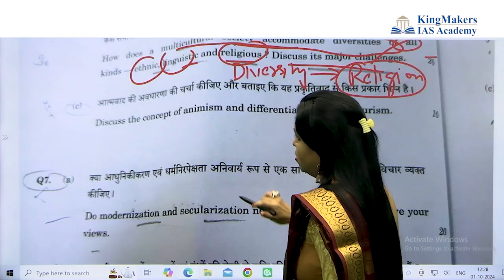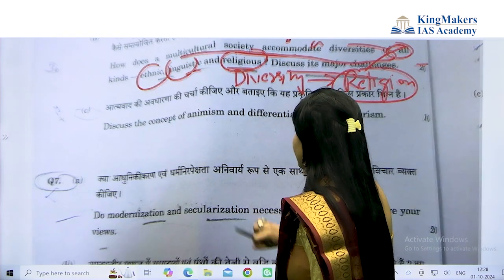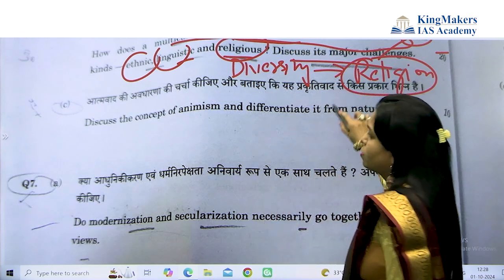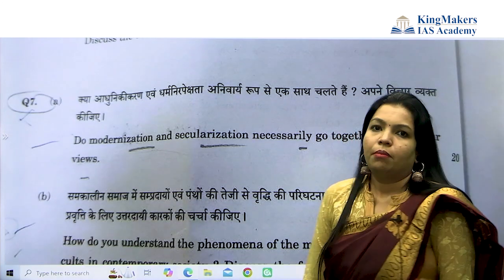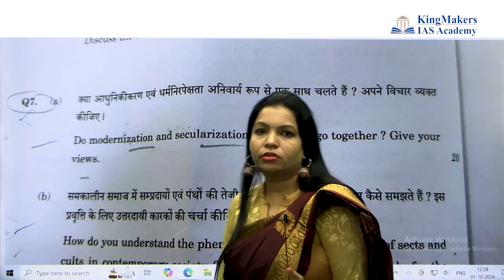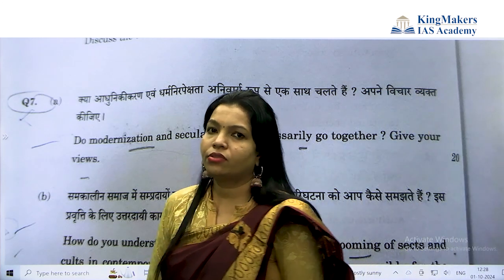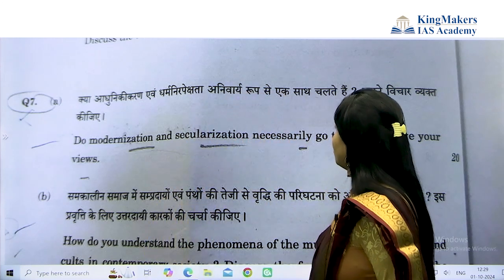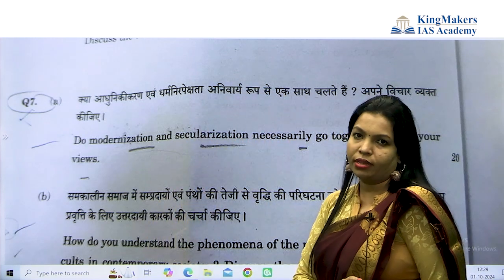Next, question number 7. Do modernization and secularization go together? Give your views. Again chapter number 8, religion and society, the secularism concept. You have to give an introduction of what secularization is and what modernization is.